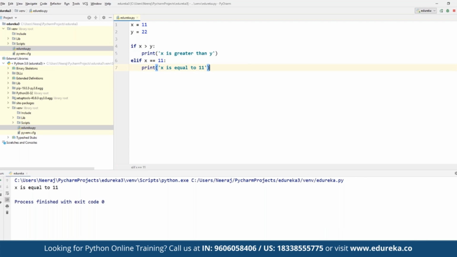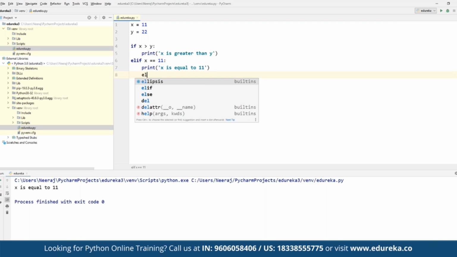Suppose that we change this to 11, right? Else if x is equal to 11, then it should print x is equal to 11.